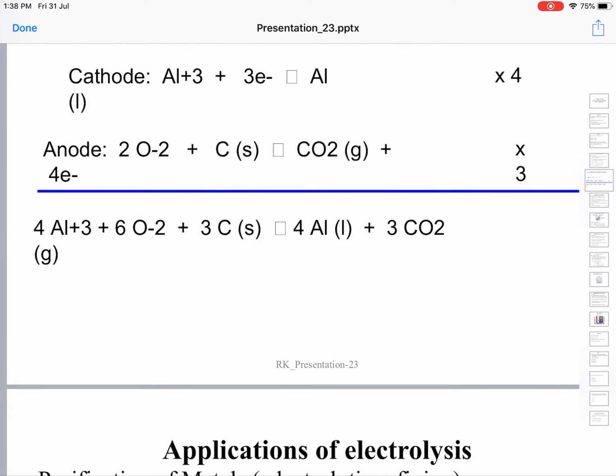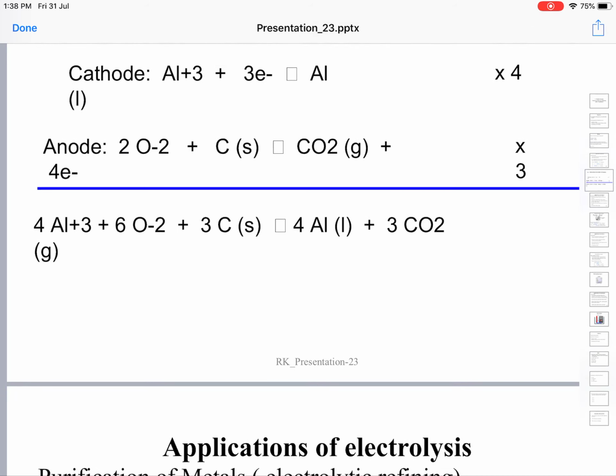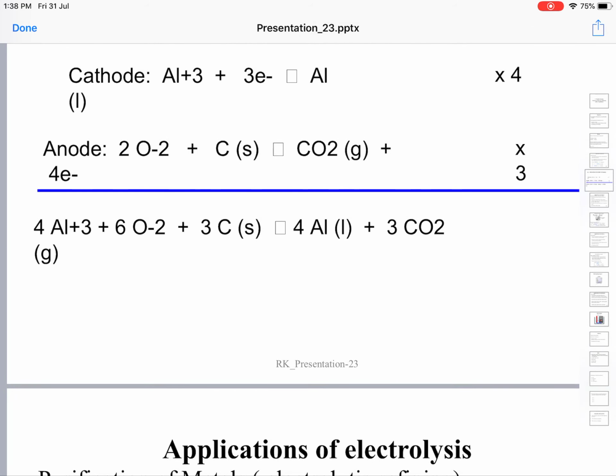At the cathode, reduction is taking place since electrons are being absorbed, while at the anode, since electrons are being given up by oxide ions, oxidation is taking place.